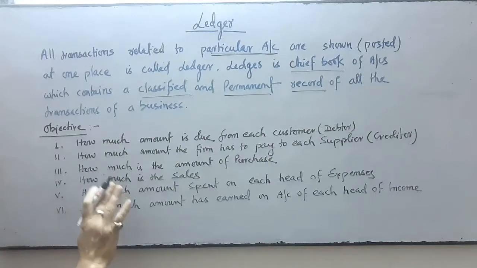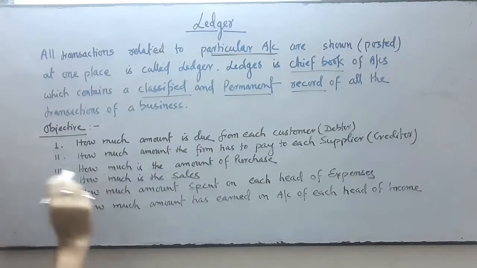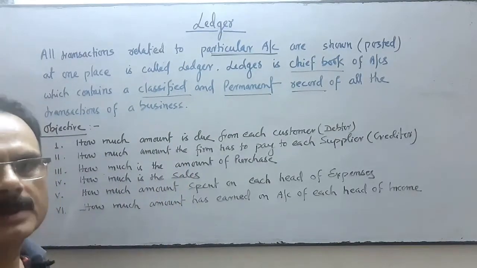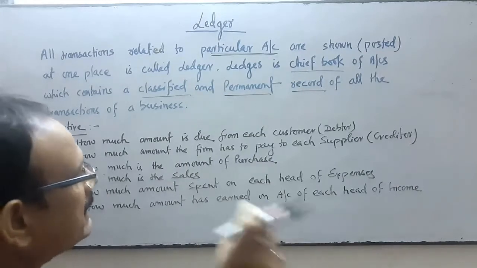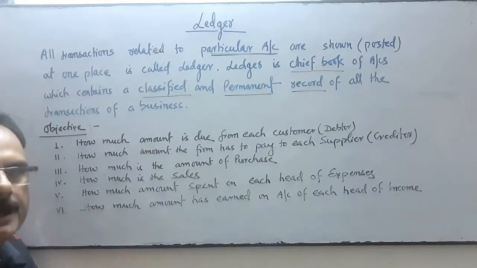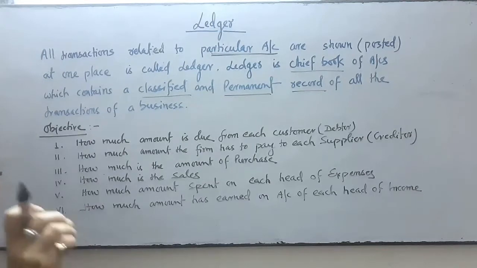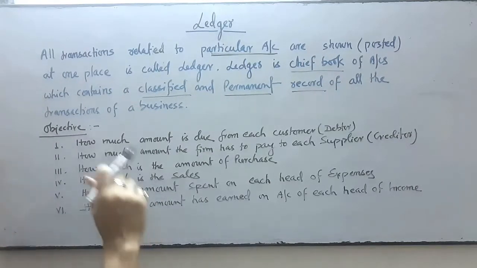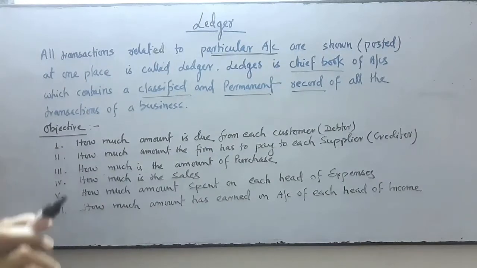So what is the objective of the ledger? Through the ledger we come to know the following things. How much amount is due from each customer? Suppose we have 50 customers. How much amount will we realize from each customer? On which date we have sold, on which date we have received the money from that customer. This will only be known when we prepare the ledger of the customer.